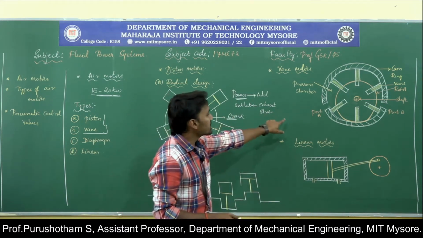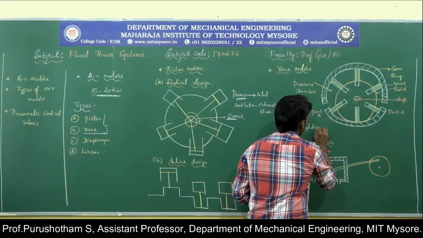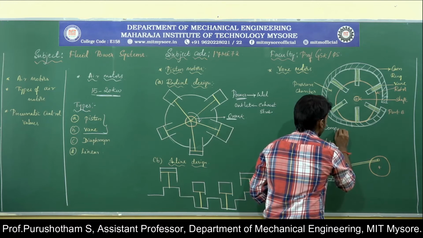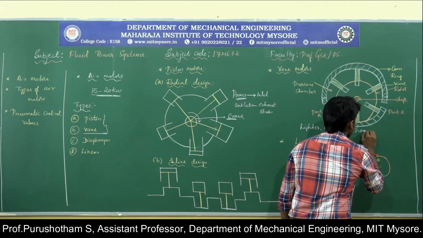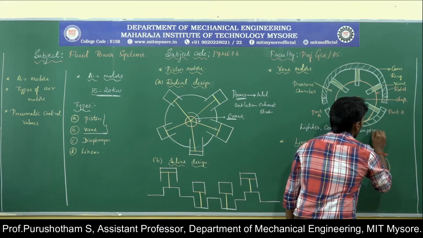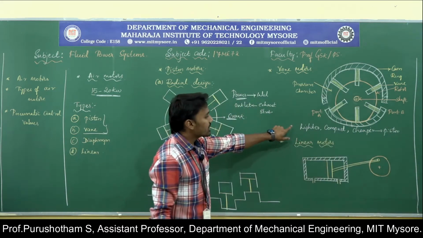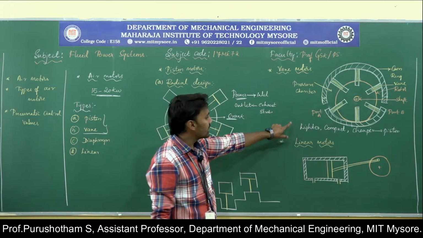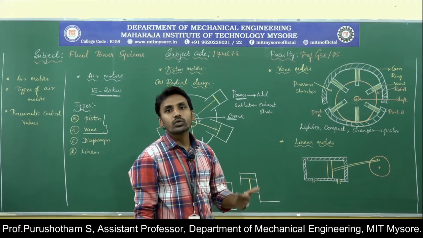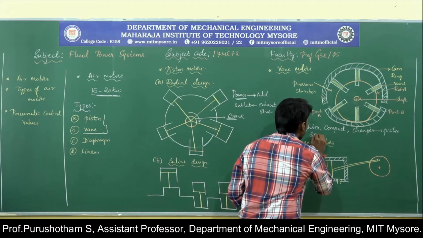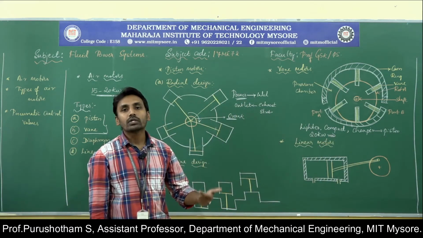So the vane motors are lighter in weight and compact in design, as well as cheaper and more economical compared to piston motors, and can produce power up to 20 kilowatts. They have a high power to weight ratio.